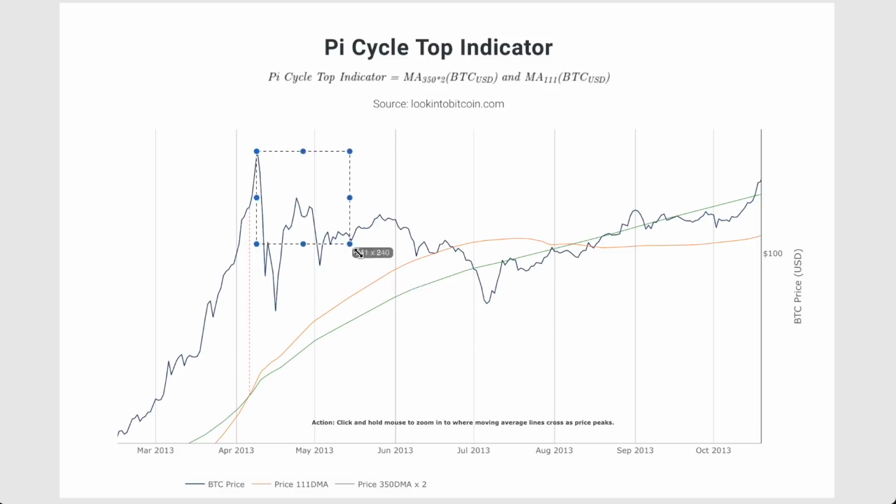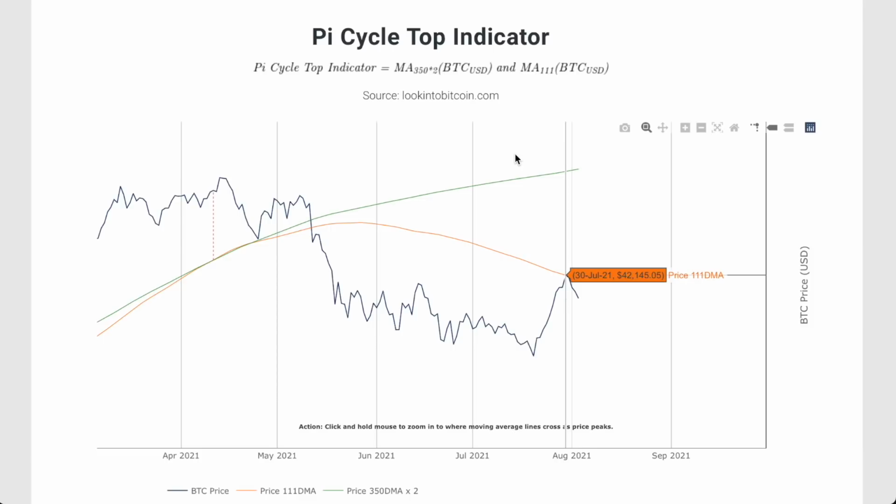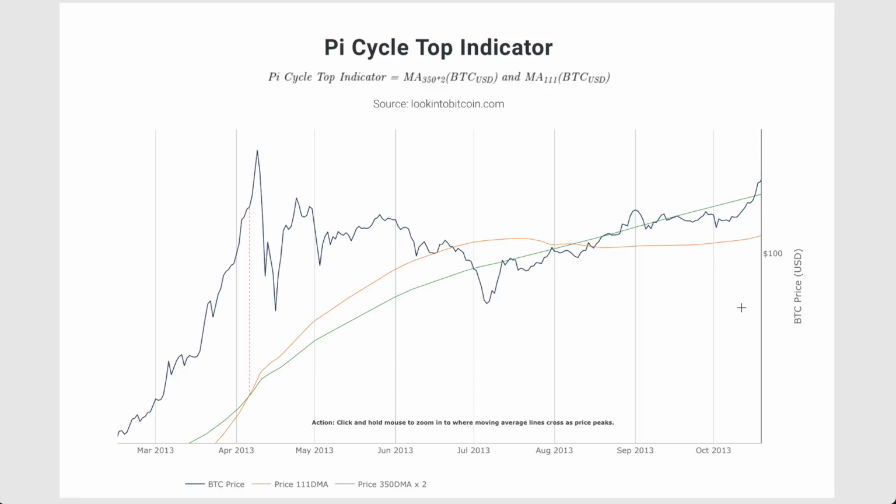So here we had that mid-cycle correction in 2013, and once we'd bottomed, of course, we started to trend upwards. And this 111-day moving average would be a resistance. In fact, the more reliable resistance was going to be this moving average that is 350 times 2. But of course, in this current period, that moving average is at a much higher price point simply because we're seeing tremendous deviation in the shorter moving average, which moves a little bit faster. But nonetheless, what I'm going to be watching for is this 111-day moving average to continue figuring as a resistance.